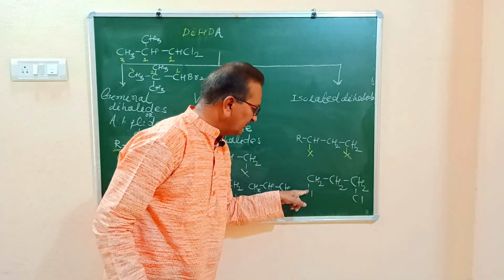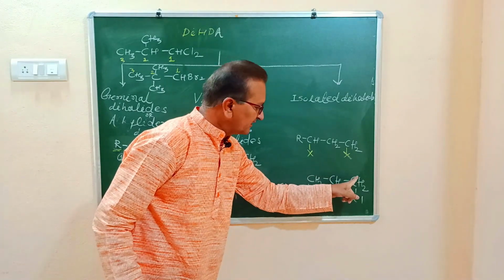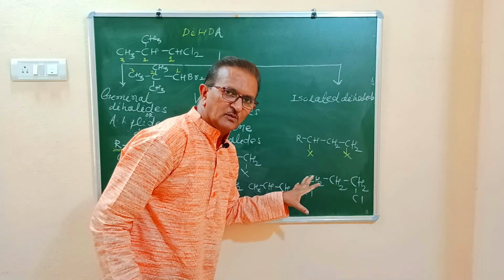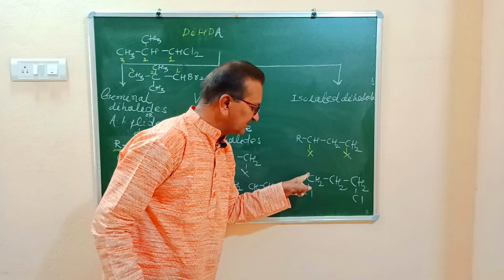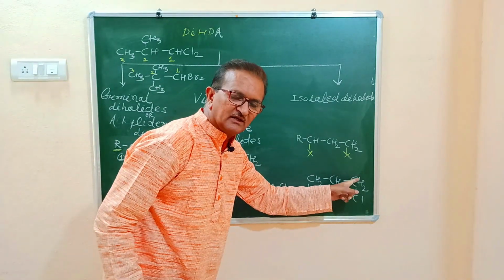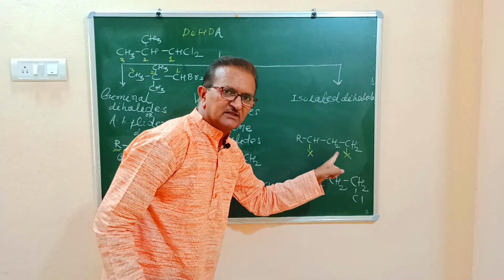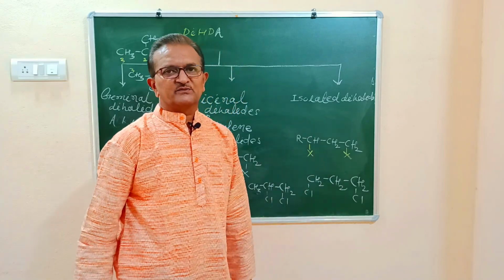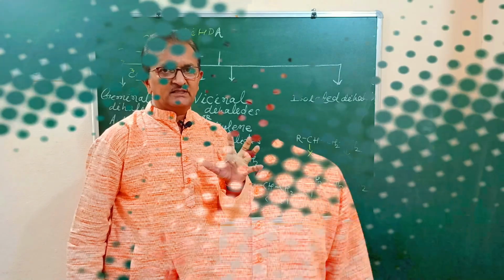What about the IUPAC name? If this is numbered as 1, 2, 3, or if this is numbered as 1, 2, 3, the positions of halogen atoms do not change, and therefore one of the halogen atoms is bonded to carbon number 1, the next halogen atom is bonded to carbon number 3, and both these are chlorine atoms. Therefore positions of chlorine atoms 1, 3: 1,3-dichloropropane. So this is the classification of dihalogen derivatives of alkanes in detail.